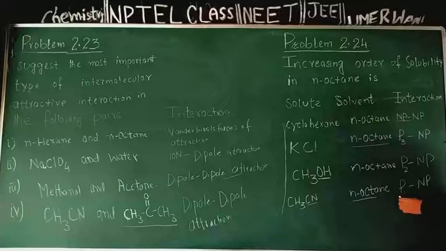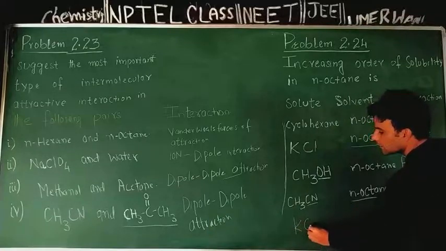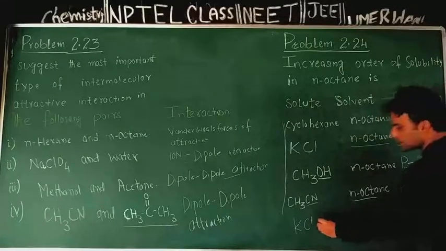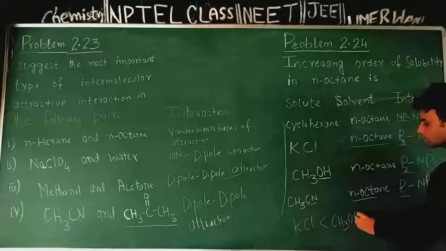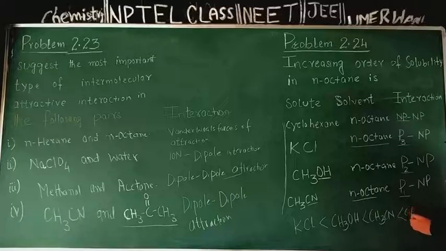Cyclohexane, followed by acetonitrile, followed by methanol, followed by KCl. So least soluble will be KCl, followed by methanol, followed by acetonitrile, CH3CN, and maximum solubility will be shown by cyclohexane.